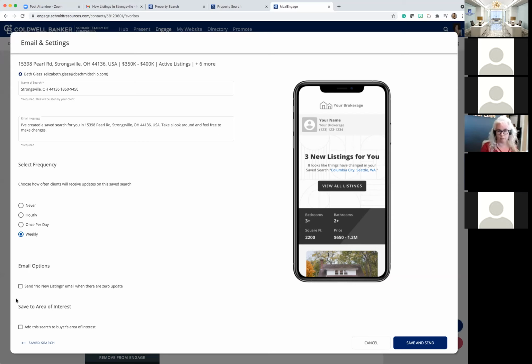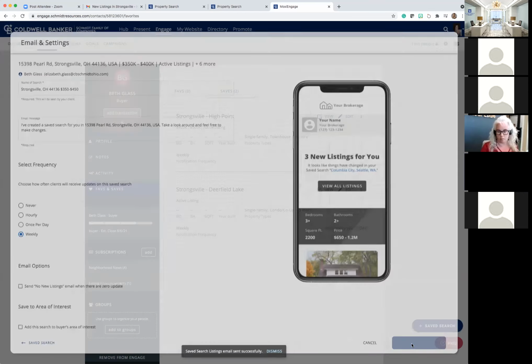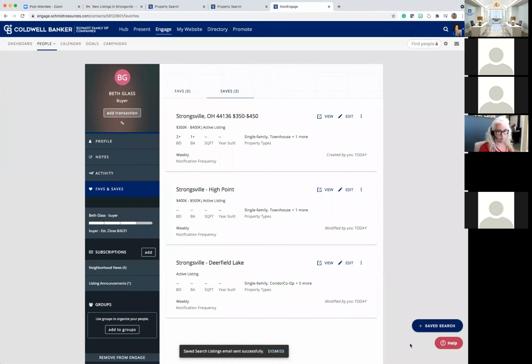So you're still doing your due diligence as a realtor and letting them know nothing new for that week. And then again, you can save to the area of interest for the buyer if you click on this down here. So now I'm going to go ahead and hit save and end. So again, all of this was a couple of clicks. It was pretty simple. And bada bam, in seconds, I have a search right here.